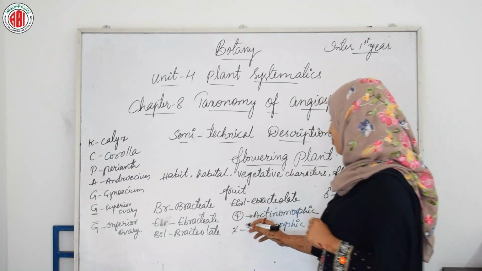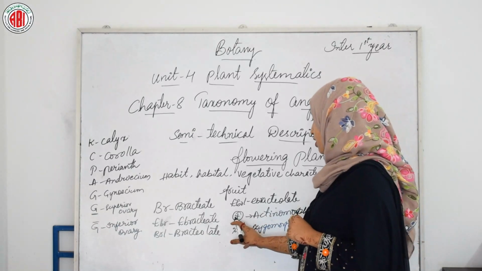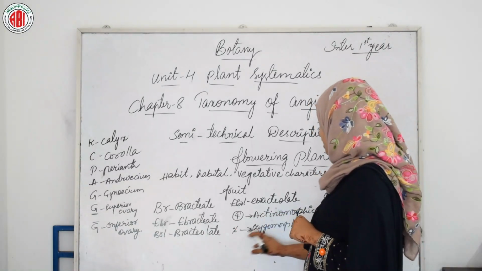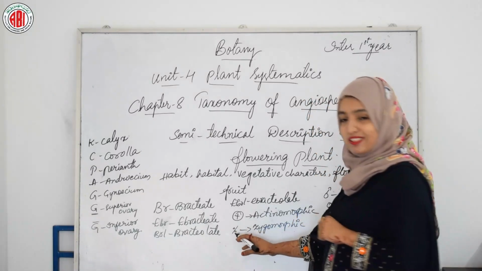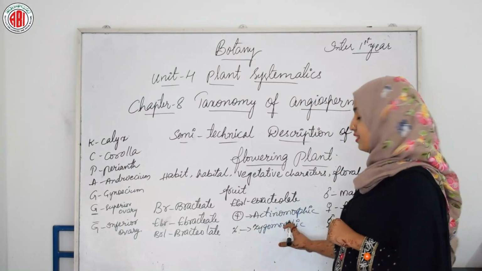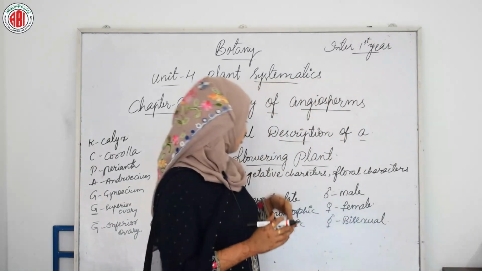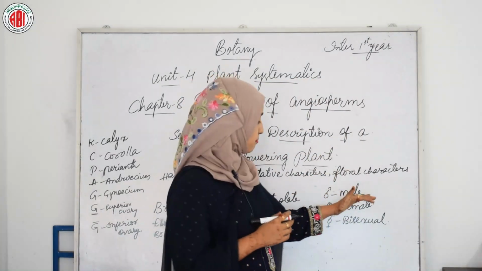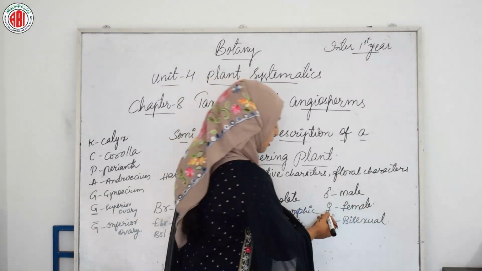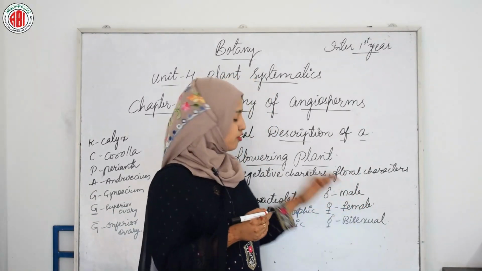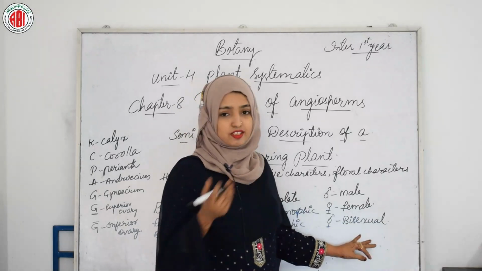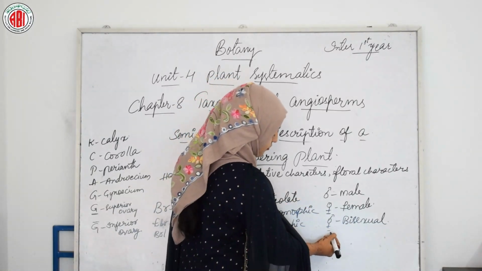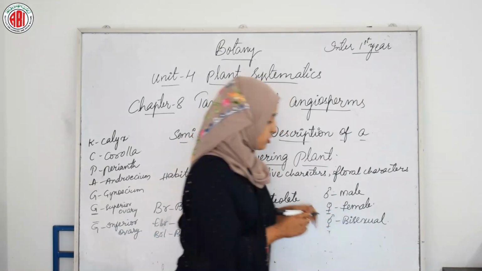If we proceed forward, a plus sign in a circle means that it is an actinomorphic flower, and the symbol of percentage means that it is a zygomorphic flower. Next, this is a symbol representing a male flower, and this symbol represents a female flower. If we want to write a bisexual flower, then we have to combine these two symbols, and it means that it is a bisexual flower.